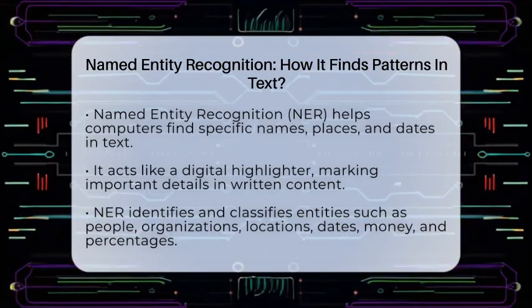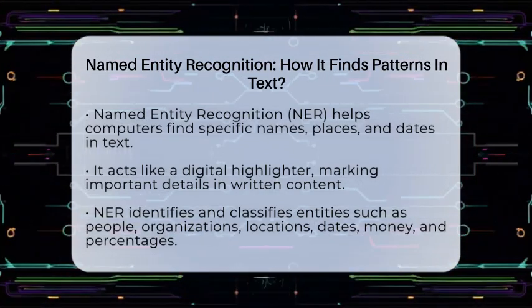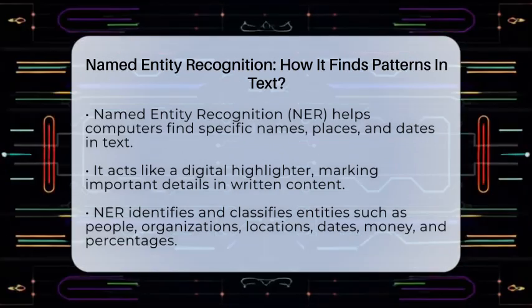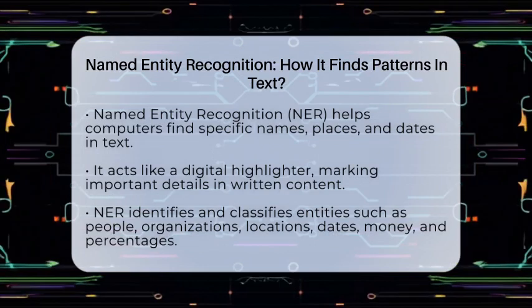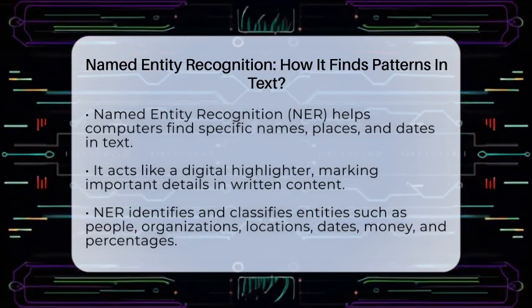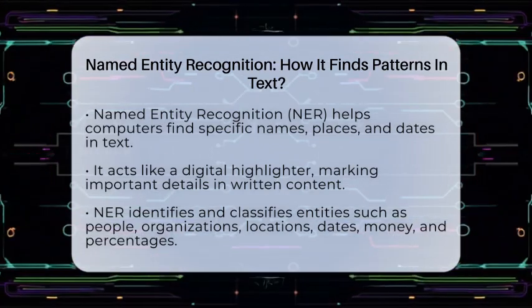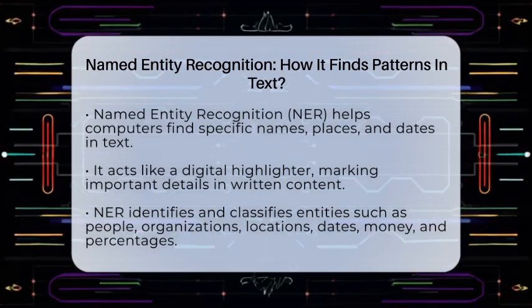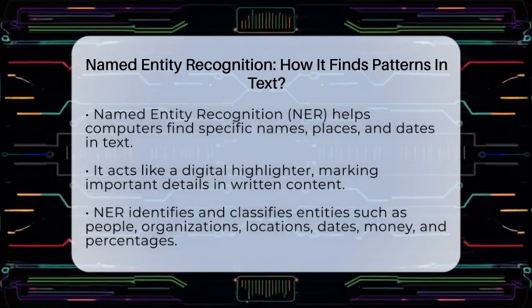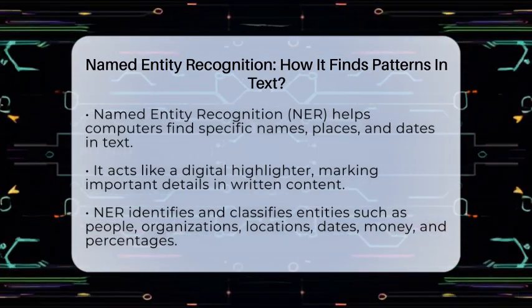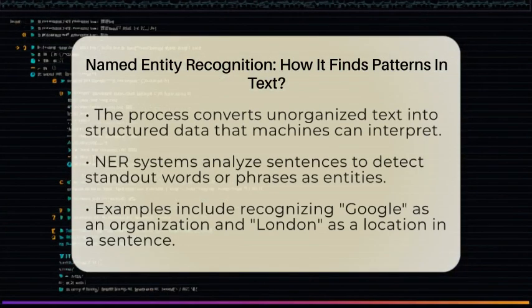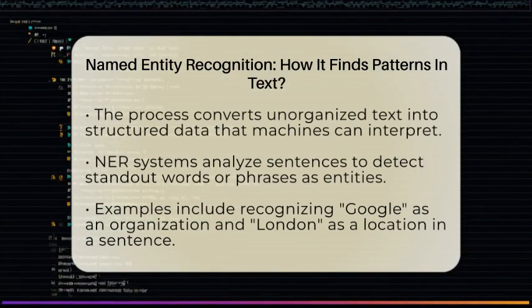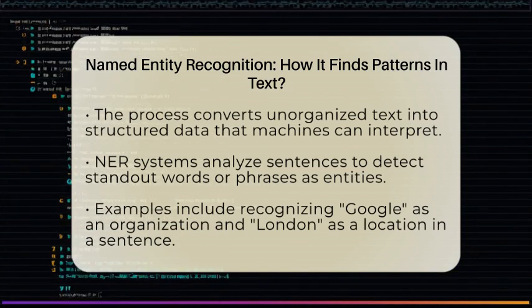Named entity recognition, or NER, finds patterns in text by spotting and classifying certain types of information called named entities. These include names of people, organizations, locations, dates, money amounts, and percentages. It works by analyzing the text to detect these entities and then sorting them into categories. This process turns messy and unstructured writing into organized data that computers can understand and use.